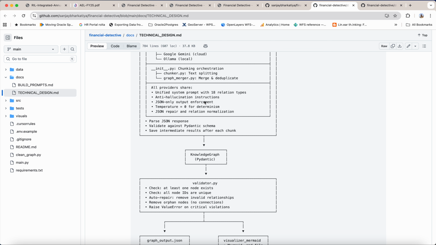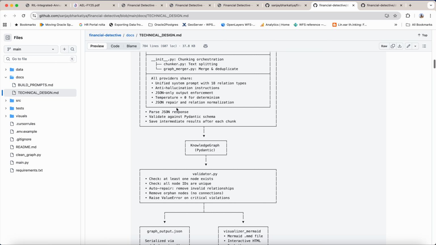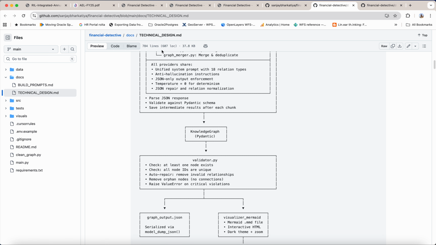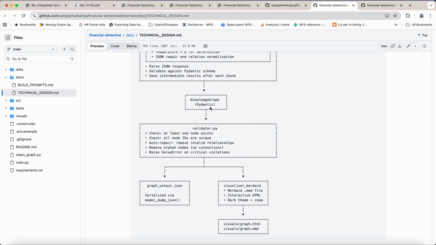All have anti-hallucination instructions, JSON-only output enforcement, temperature 0 for determinism, and JSON repair and relation normalization. Then they pass the JSON response, validate against the Pydantic schema, and save your results after each chunk. Knowledge graph generated and Pydantic used to validate JSON